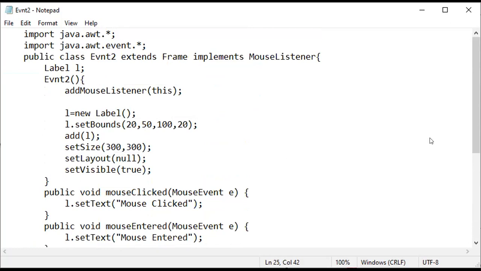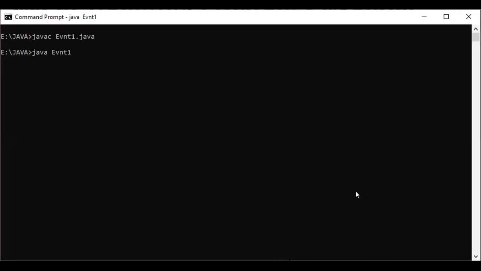Go to the command prompt here, then press Control C. Okay. Then Event2 is compiled, then run it. Yes. Initially, it is showing nothing.